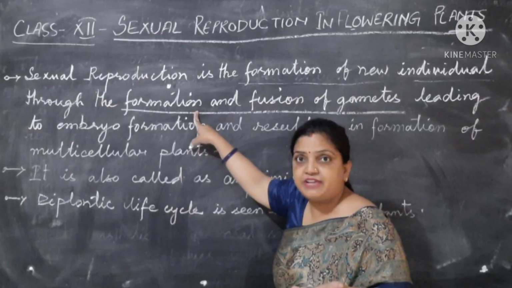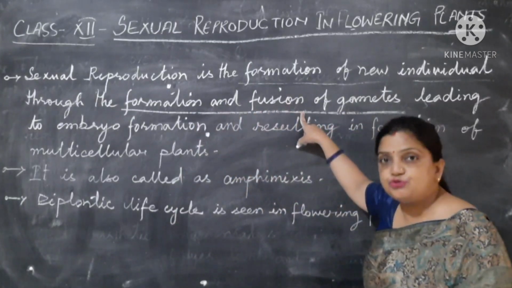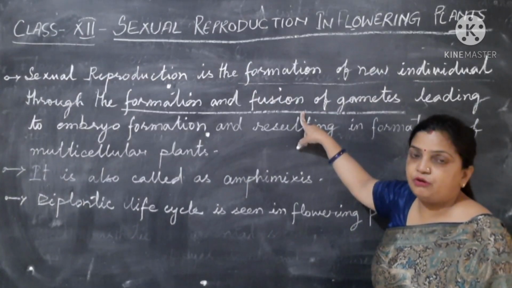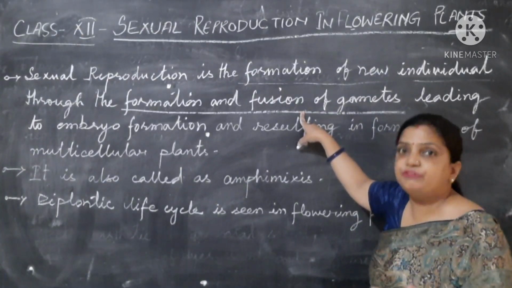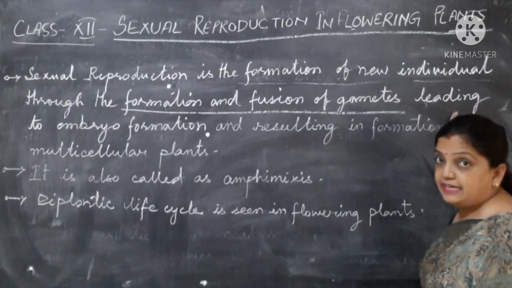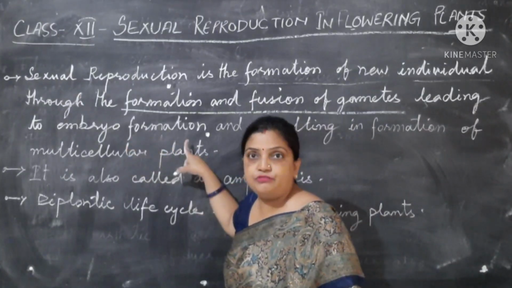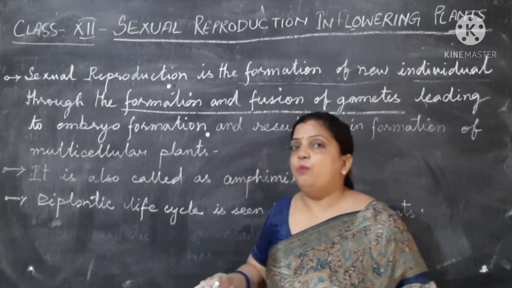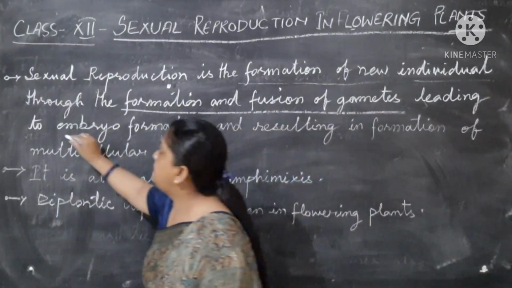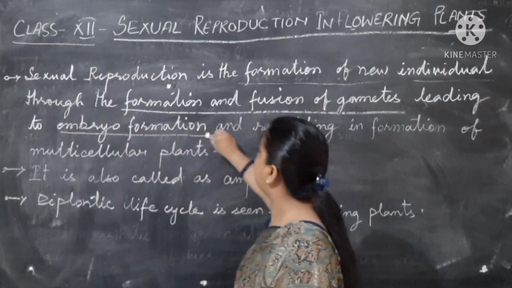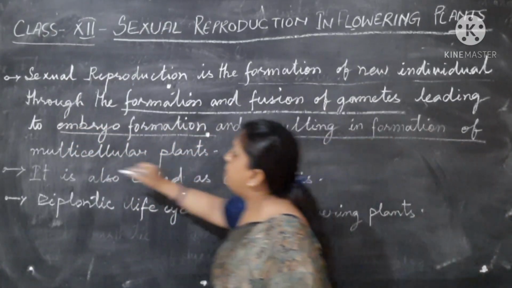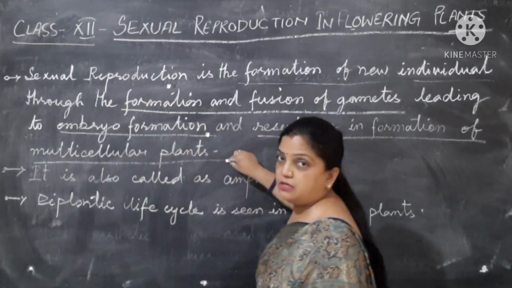So formation of gametes and the fusion of gametes. It means that the male gametes present in the pollen grains and the ovules will fuse together. So fusion of gametes leads to embryo formation. What will be the result of fusion? The result will be the formation of an embryo, resulting in the formation of multicellular plants.